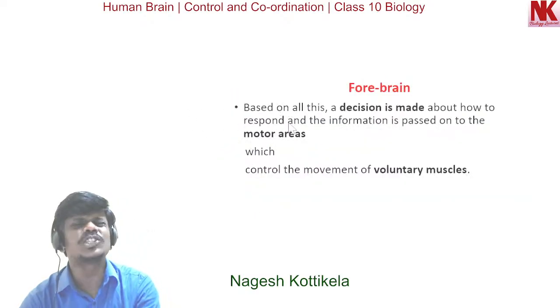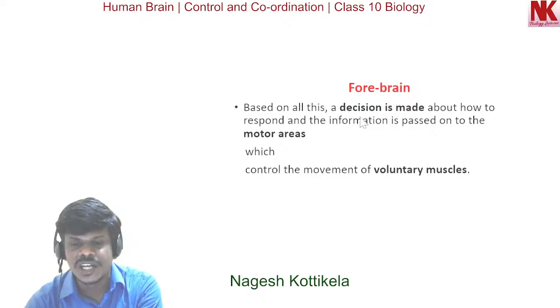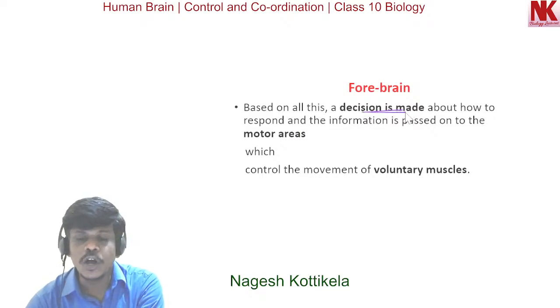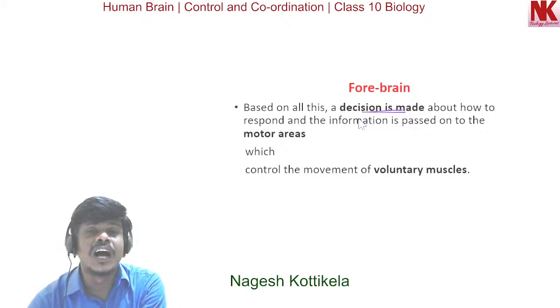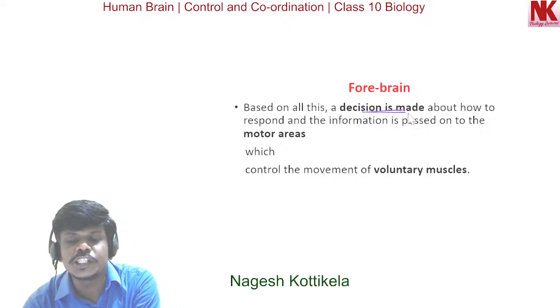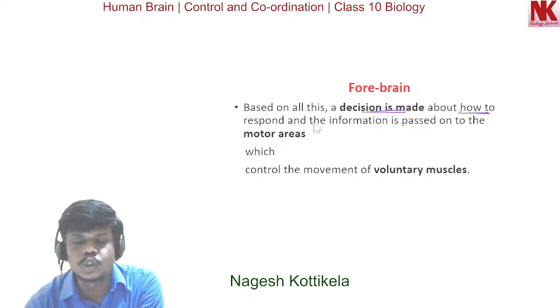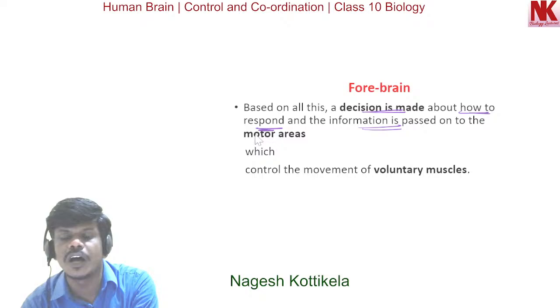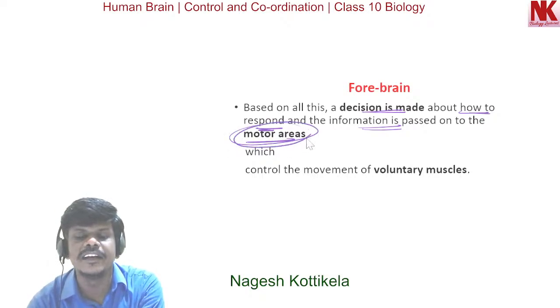Here, based on all this, a decision is made. So based on all these associations, a decision is made about how to respond, and the information is passed on to the motor areas.